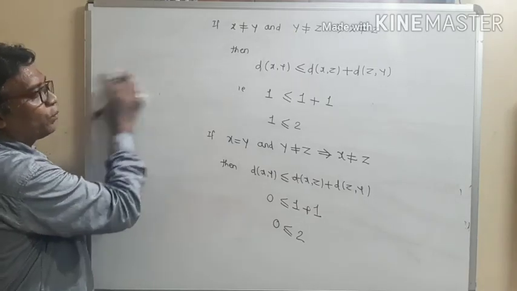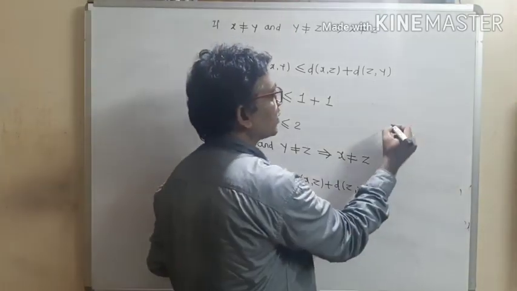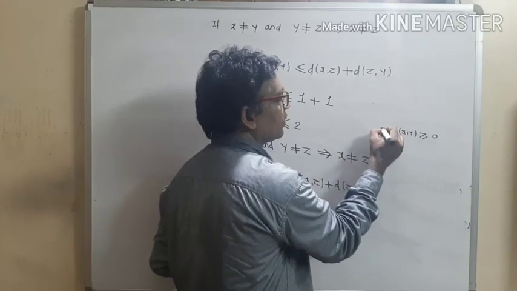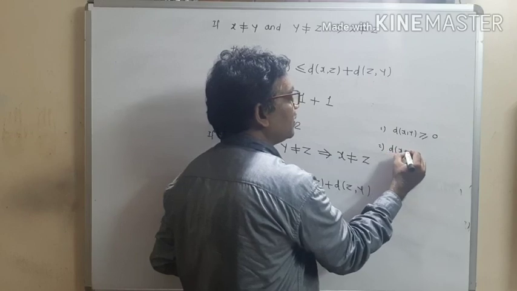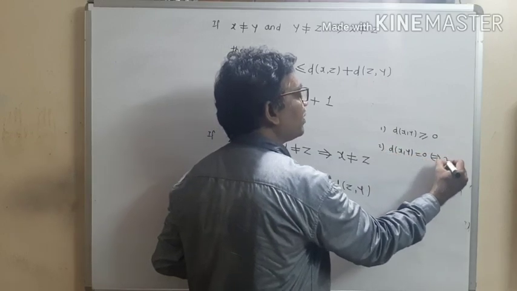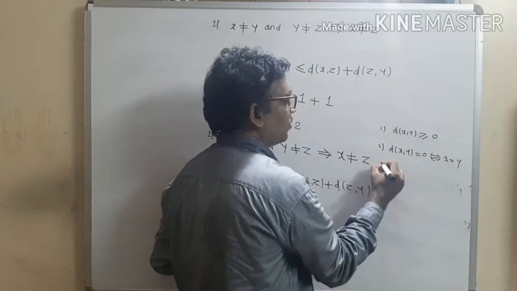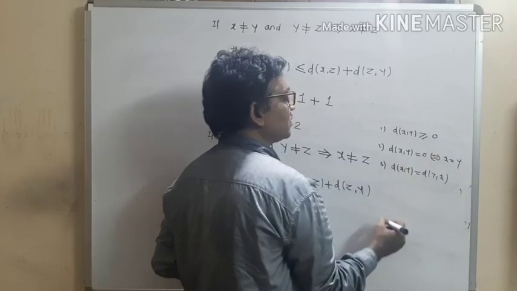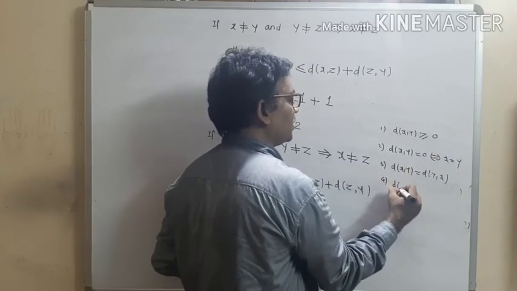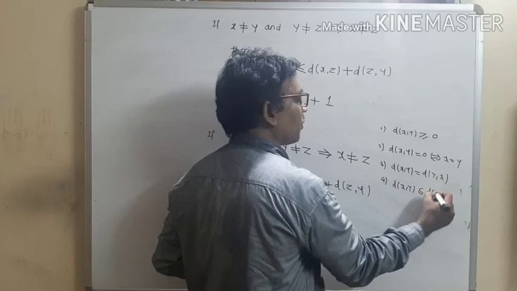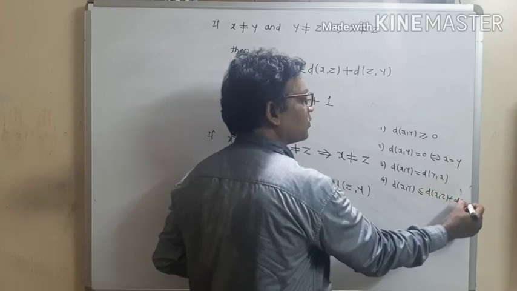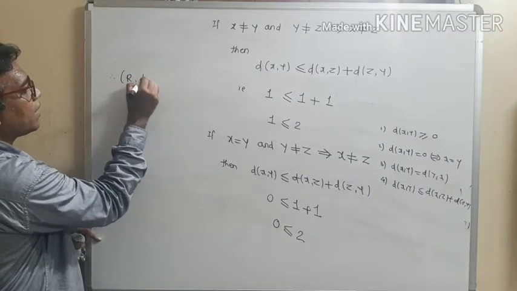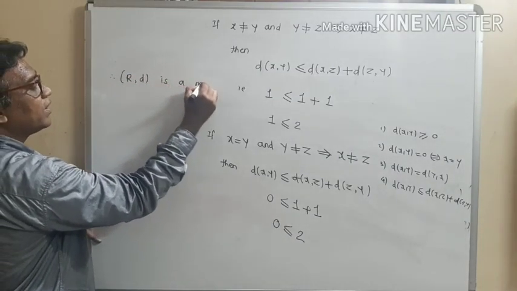So we have shown all the 4 properties. What are those 4 properties? Show that distance of xy is non-negative. What is the second property? Distance of xy equal to 0 if and only if x equal to y. What is the third property? Distance of xy is equal to distance of yx. This is the third property. And what is the fourth property? It is the triangle inequality property. So this is called the metric space. So write down the conclusion. Therefore, RD is a metric space.